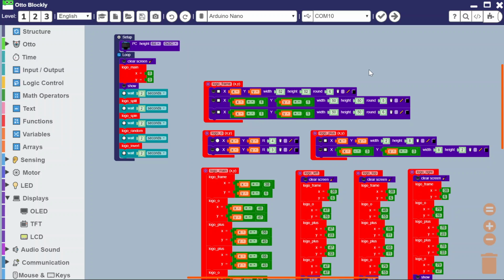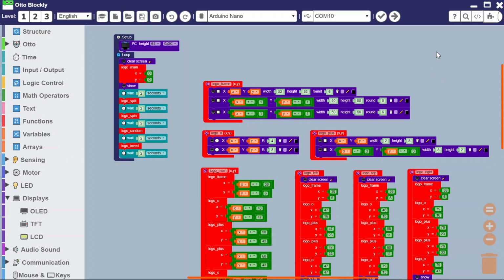So I'm not going to go through how the OLED is connected up to Otto. That is covered in another video. This is purely about using Blockly to animate perhaps different features on your Otto. And what I'm taking as an example is the Otto logo. So I'm just going to take you through the Blockly quickly, how I've put this together to create the animations.